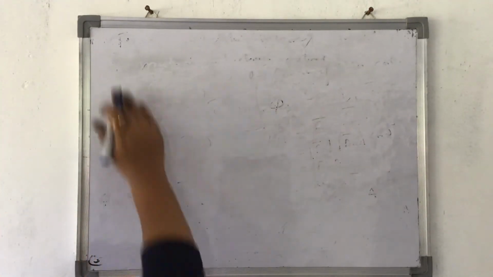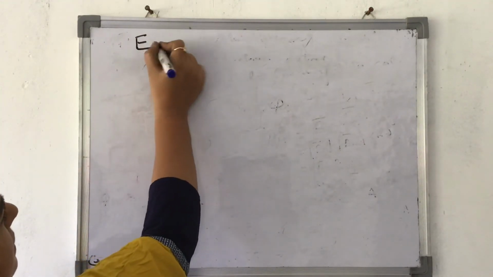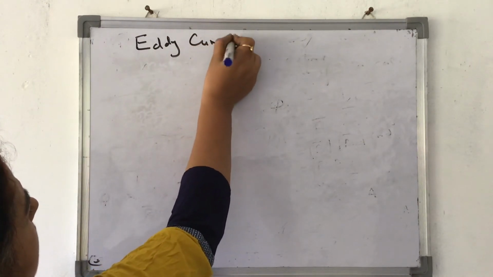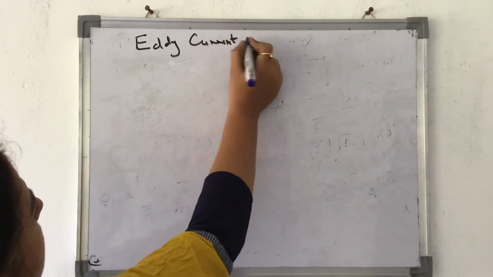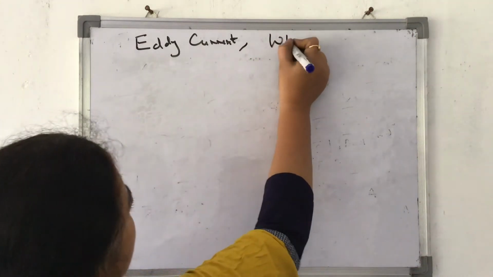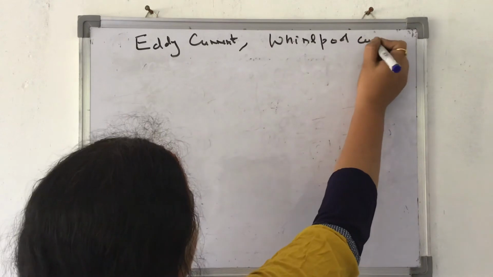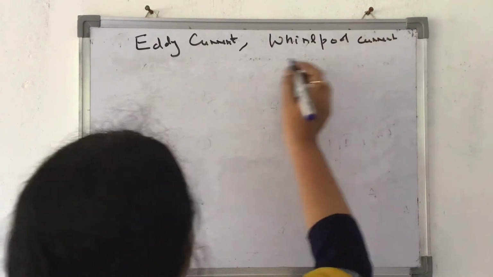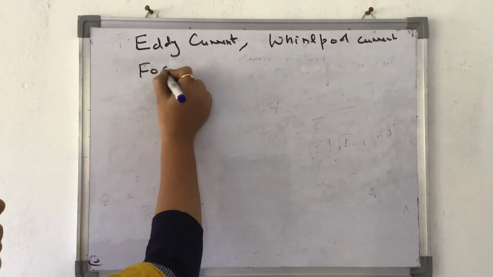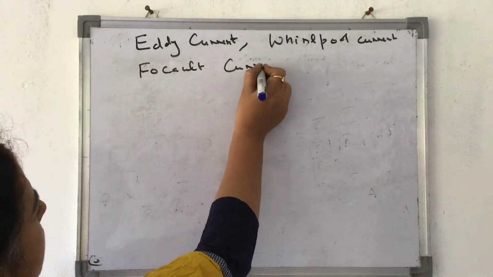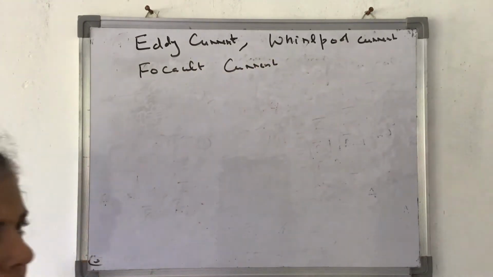That is eddy currents. Eddy current has got a number of other names. They are also called whirlpool current, also called Foucault current. These are the different names given to it. But what is this eddy current?